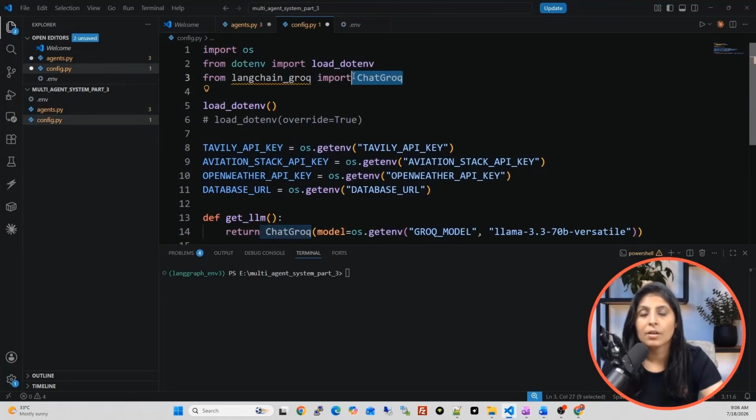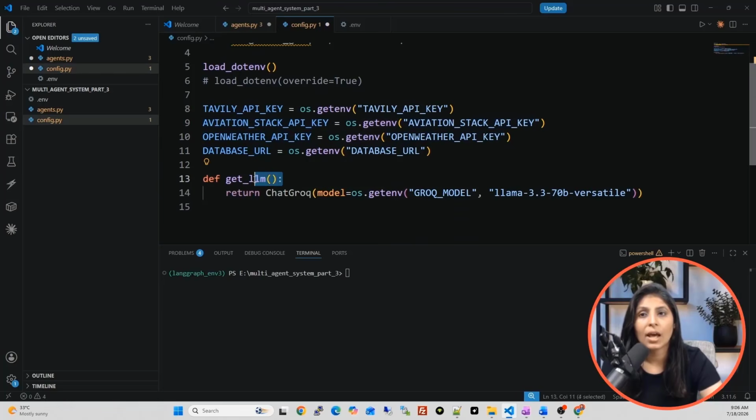Then we are importing this ChatGroq class from LangChain Groq. Why? Because today we are going to use the LLM from Groq. So whenever you want to use Groq with LangChain or LangGraph, you need this module, this class. So that's why we imported it. Then by writing this line, we are loading all the API keys. And then in these variables, I am storing those API keys.